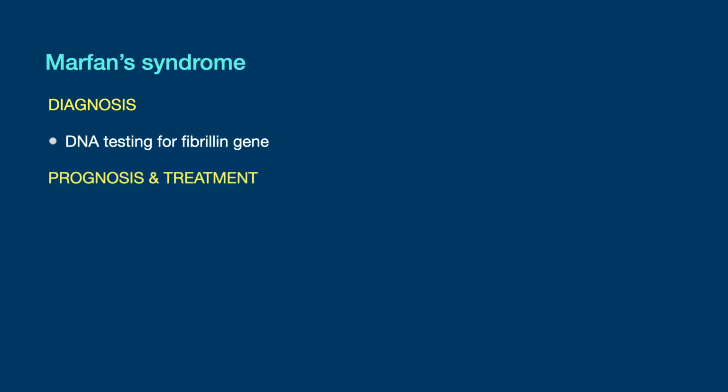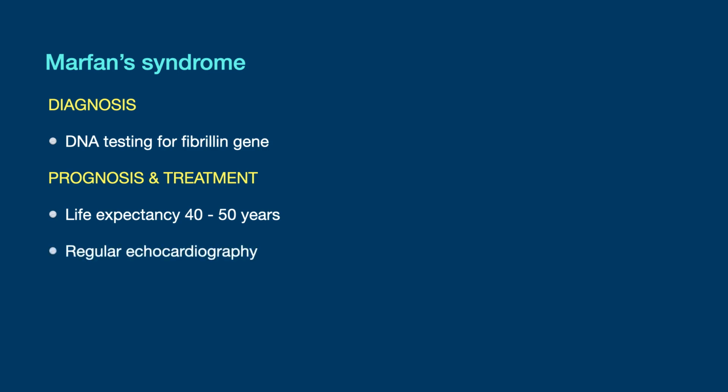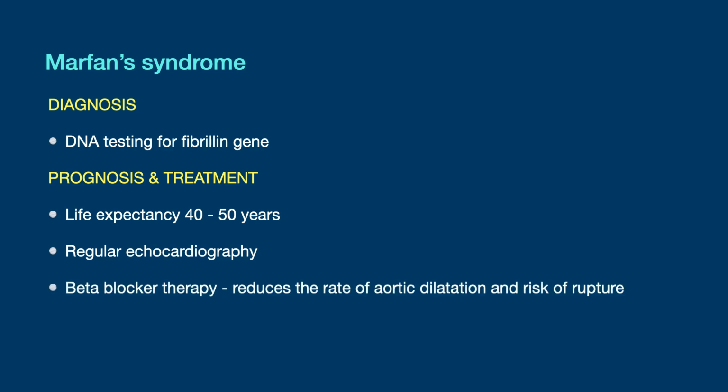The life expectancy of patients used to be around 40 to 50 years. With the advent of regular echocardiography monitoring and beta blocker and ACE inhibitor therapy, this has improved significantly over the years. Treatment with beta blockers reduces the rate of aortic dilatation and the risk of rupture. Pregnancy is associated with increased risk of rupture.